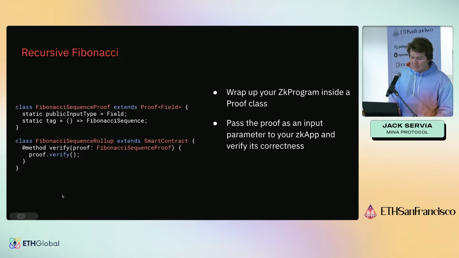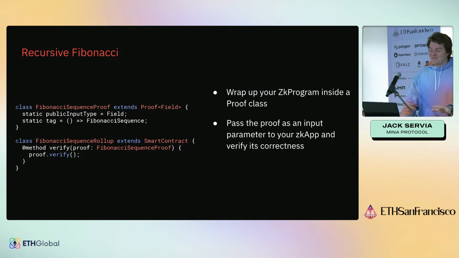And so it's pretty straightforward. We can just wrap our zk program inside a proof class. And then we set the type of the argument that we pass in to be this Fibonacci sequence proof, and then we just call verify, and as long as the proof is valid, then we go through. If the proof is not valid, then again, it's impossible to generate a valid proof of this bit.